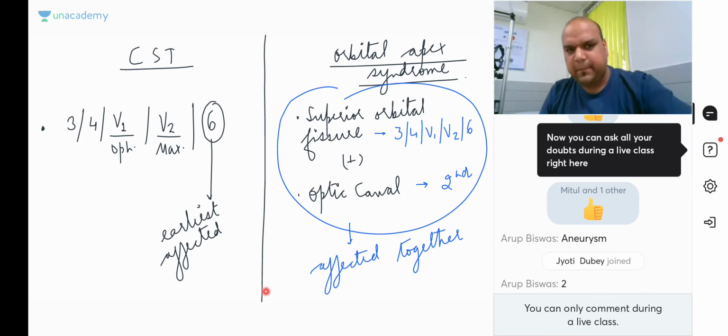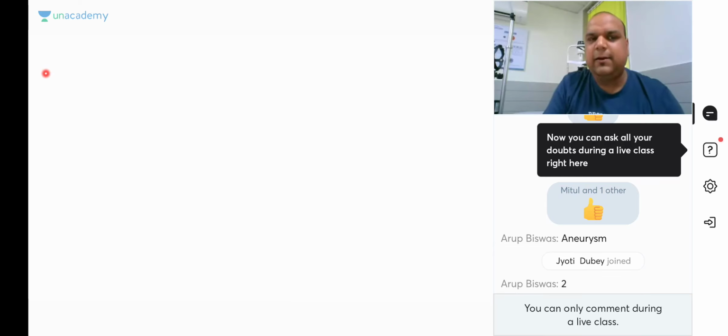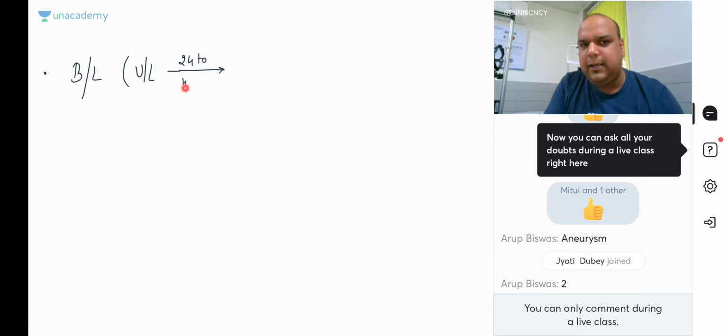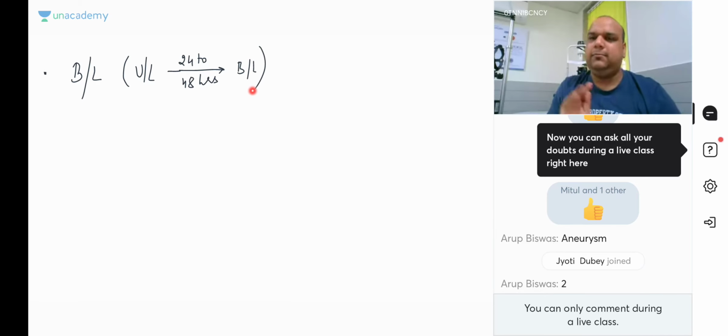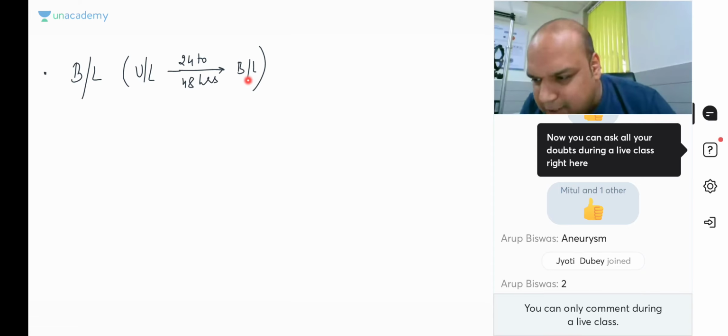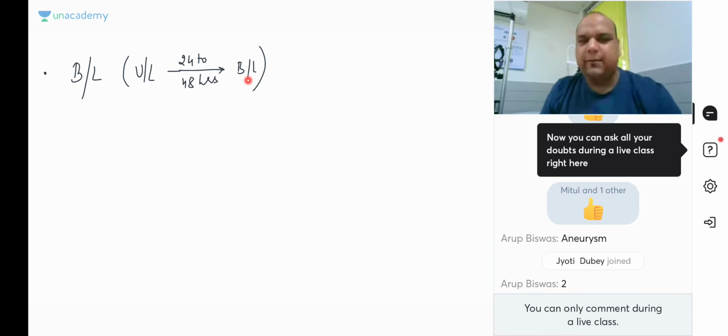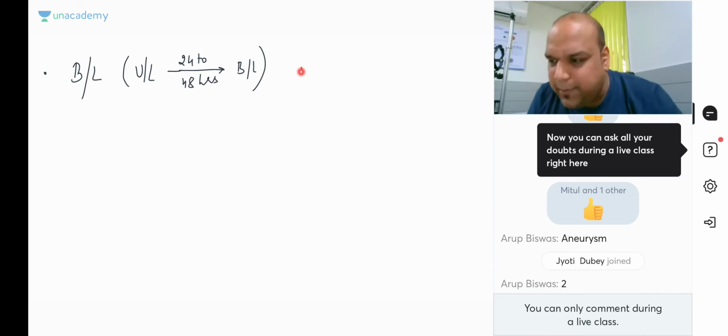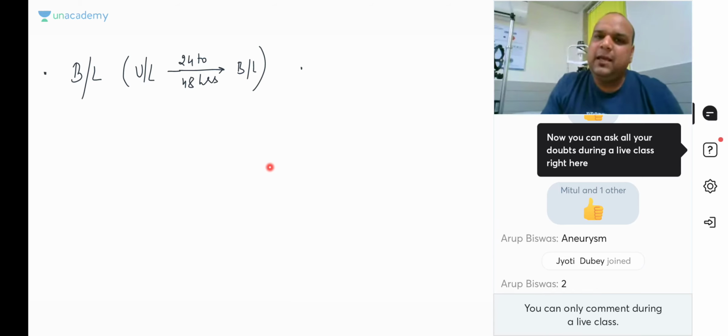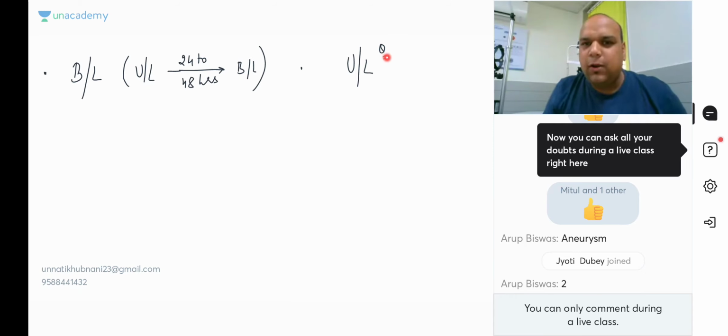Next page. Okay. So laterality, everybody. Cavernous sinus thrombosis is almost always bilateral. It starts in one eye, then within 24 to 48 hours, the other eye will also be affected. But in cases of orbital apex syndrome, what will you see, everybody? Orbital apex syndrome is almost always unilateral.